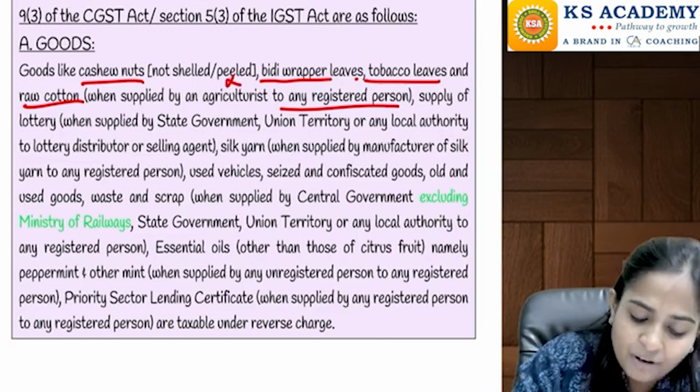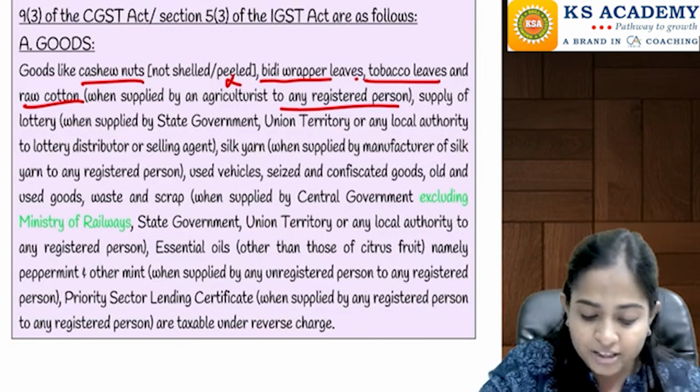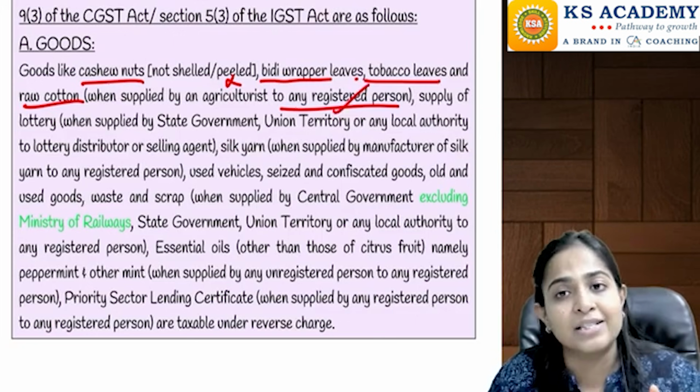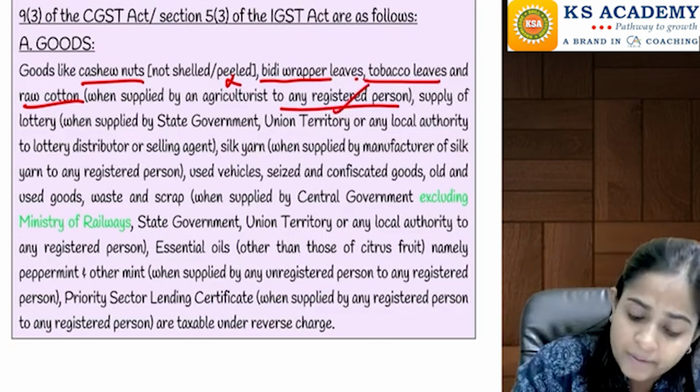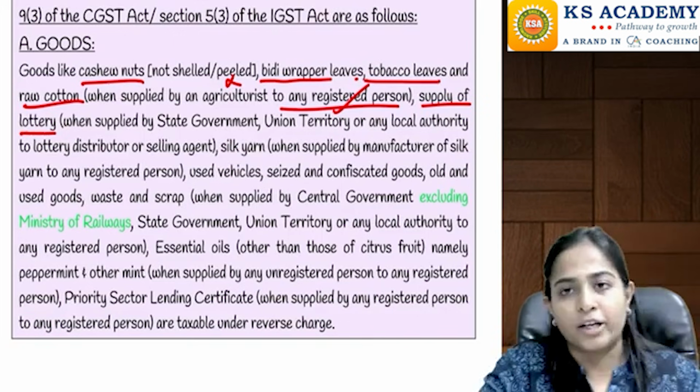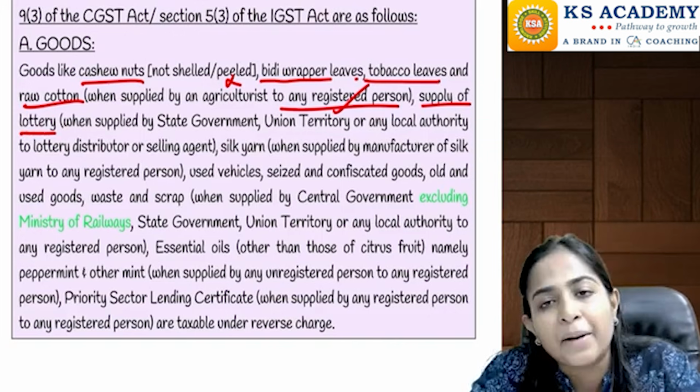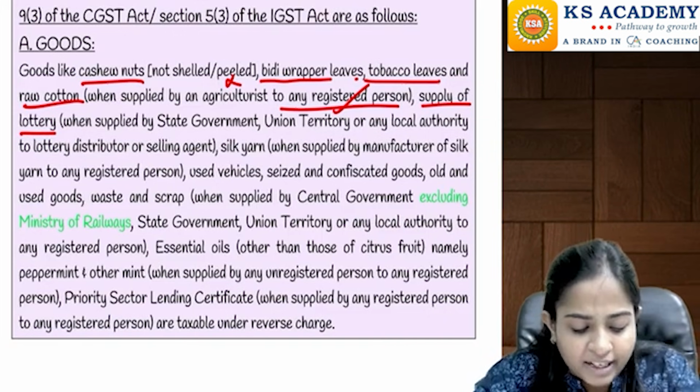So there will be no responsibility on the agriculturist, whereas the responsibility is going to be on the registered person. Then similarly, supply of lottery. Lottery tickets are generally supplied by the government, state government, union territory or local authority.